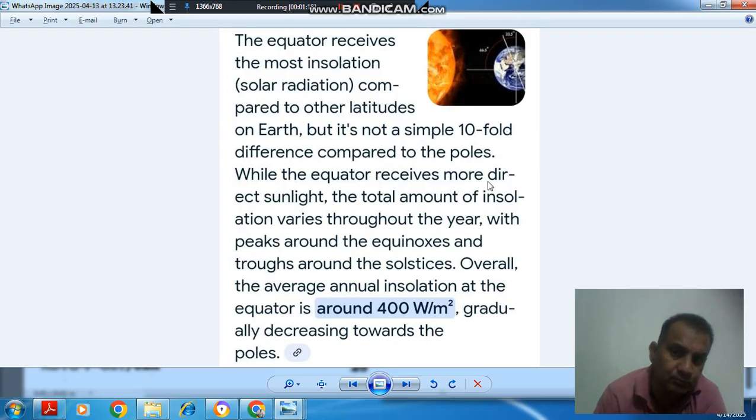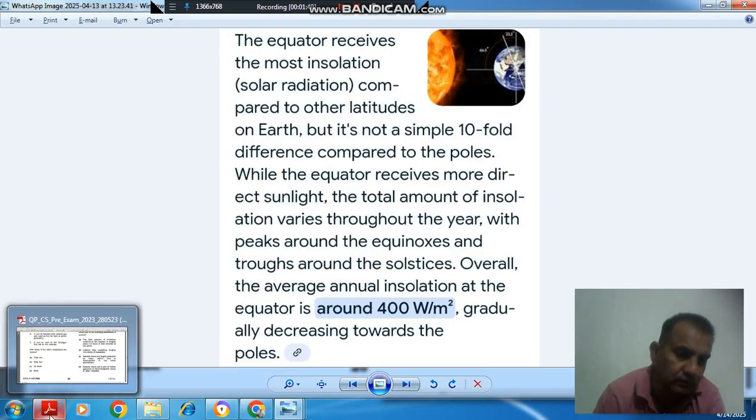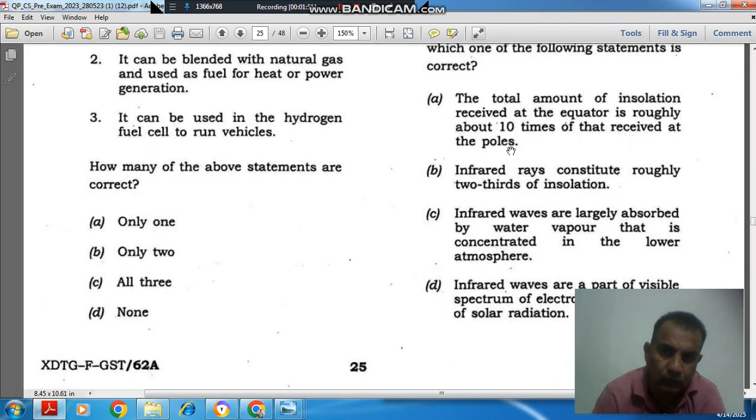While the equator receives more direct sunlight and the total amount of insolation varies throughout the year, with peaks around equinox and around solstice. Overall average annual insolation at the equator is around 400 watt per meter square, gradually decreasing towards the pole. Okay, so equator receives most of the insolation, but it is not 10 times, so A is wrong.